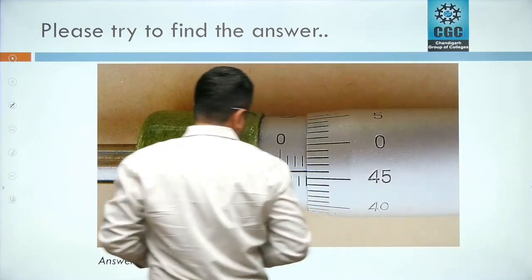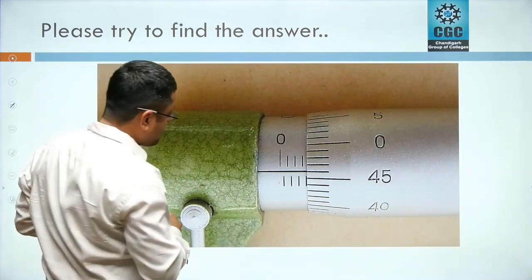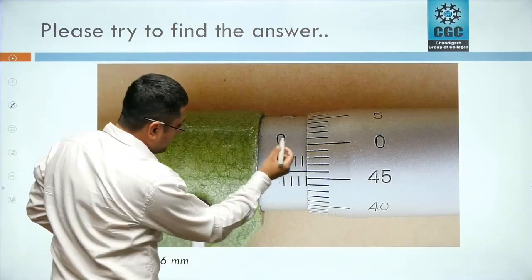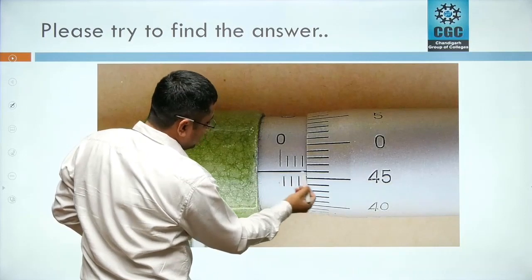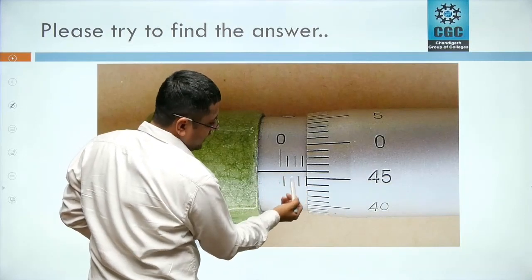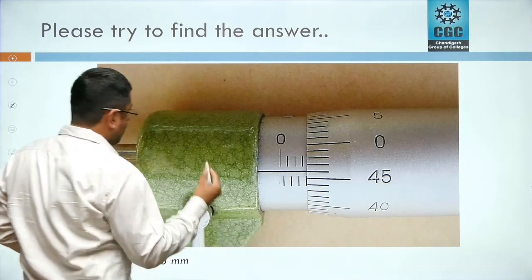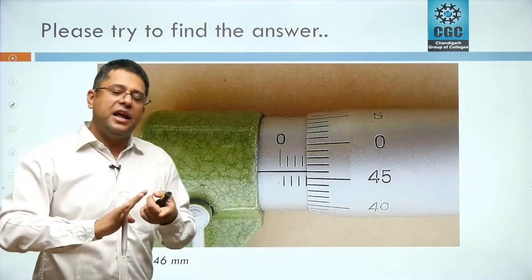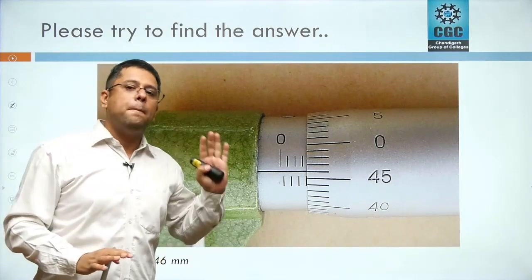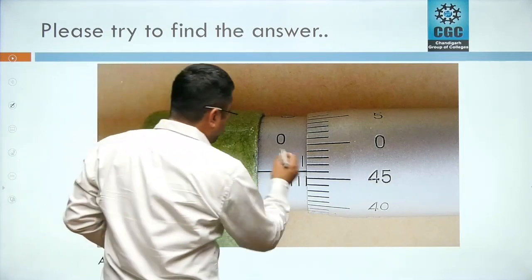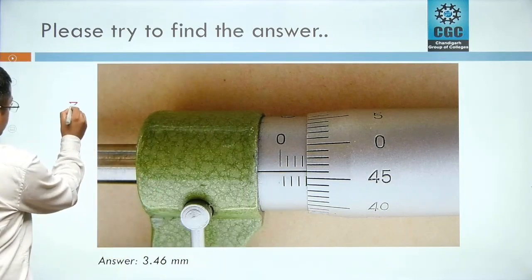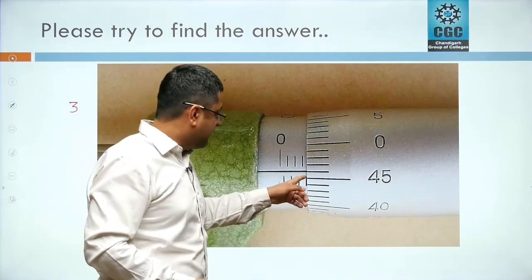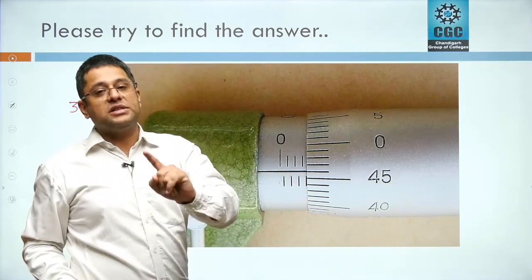So here we have to find out the reading of a micrometer where it is locked. Now if you look at it, on the main scale, above the indexing line, the lines 1, 2, 3 are visible to us. Your full reading here — I have told you there are whole readings, half readings and vernier readings, 3 types of reading in a micrometer. So here our whole reading is 3. The whole reading is 3. This line is also visible to you in the half reading, 4, but you don't have to consider this line.